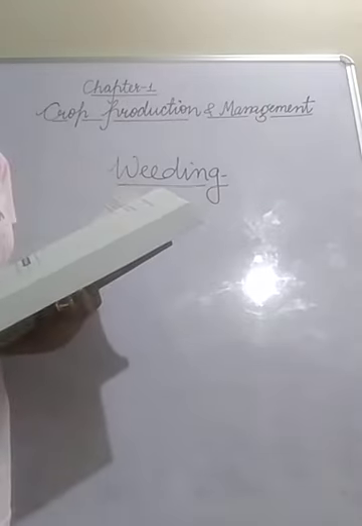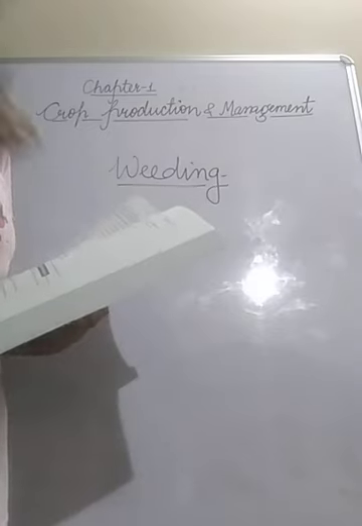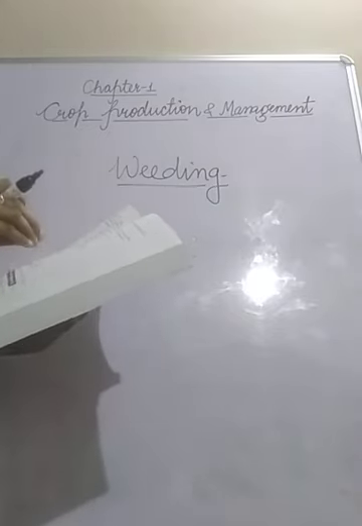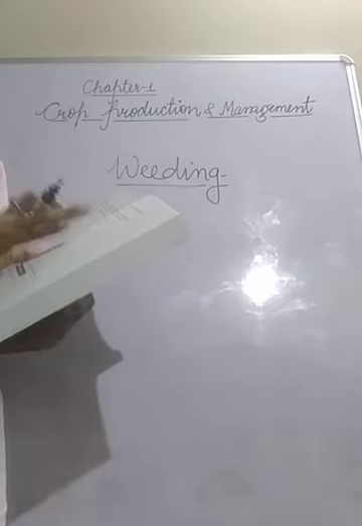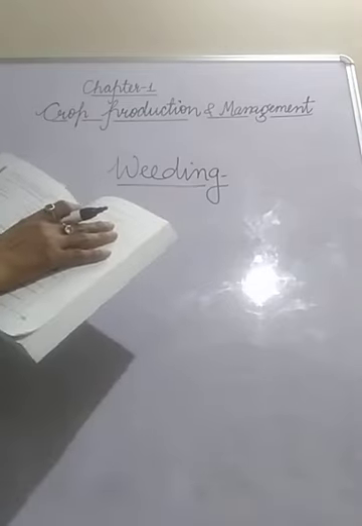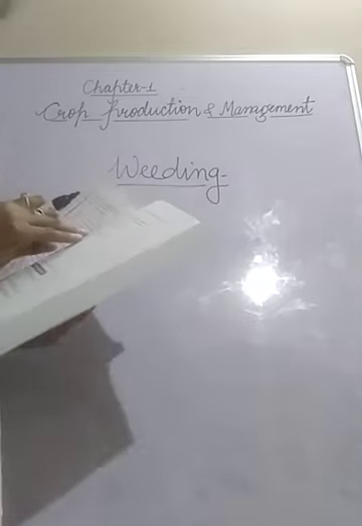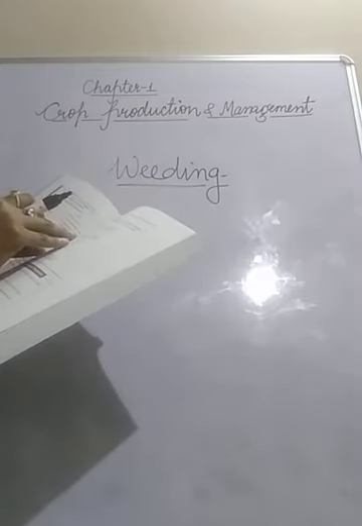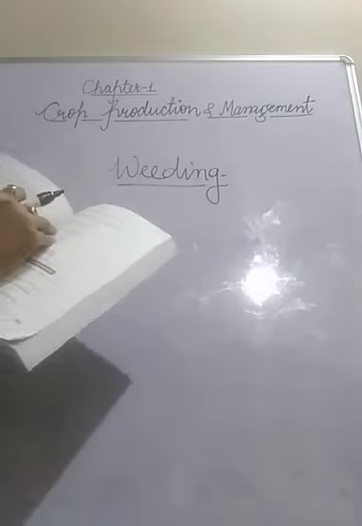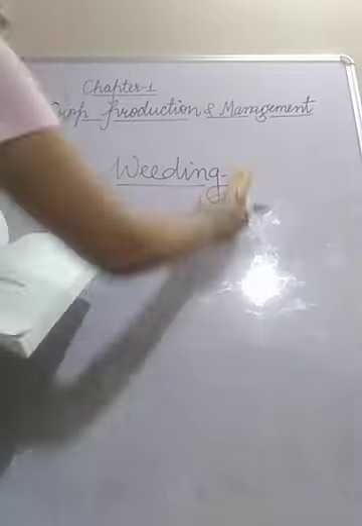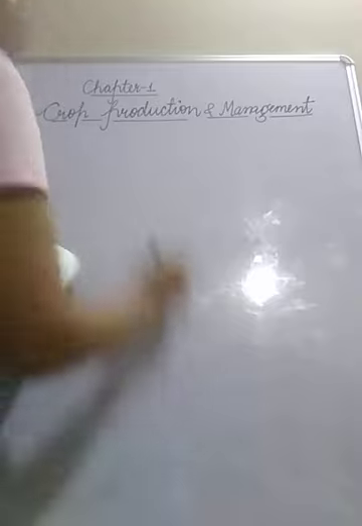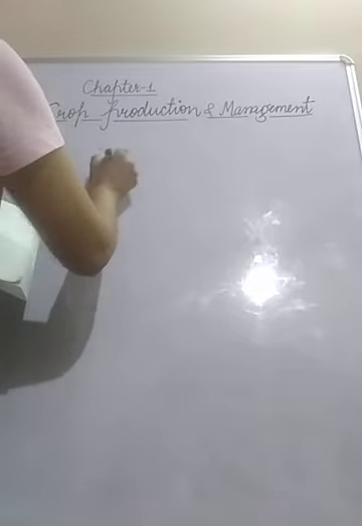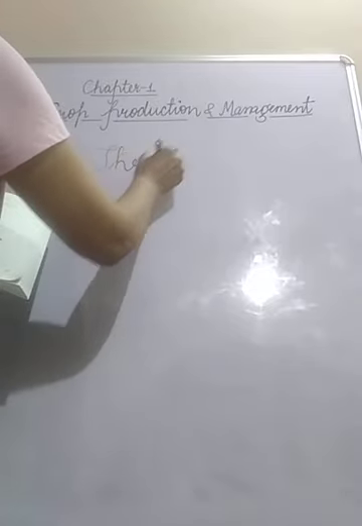2,4,5-T. These are weedicides which are used to remove the weed. These chemicals are harmful only for weeds, not for the crop plant. So weeding is done. This is very important. And weeding is also done physically, manually by using a sickle. It is also common, right? Now the next is threshing. You have to tell about threshing.